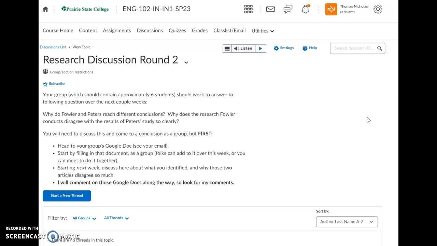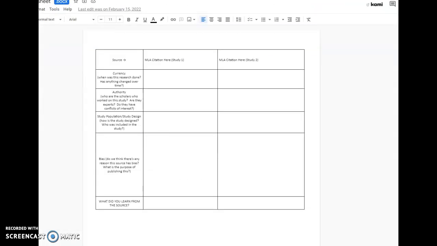So what we're going to do as a group over the next two weeks is have some discussion about this. And we're going to start here, not in the discussion forum, but in a Google Doc. I'm going to share a Google Doc with your group. You're going to have a Google Doc that looks like this, and everyone in your group will have editing ability on that. It's basically a grid I will already have filled in for you, the citation of Fowler's and the citation of Peters, so you won't have to worry about that.